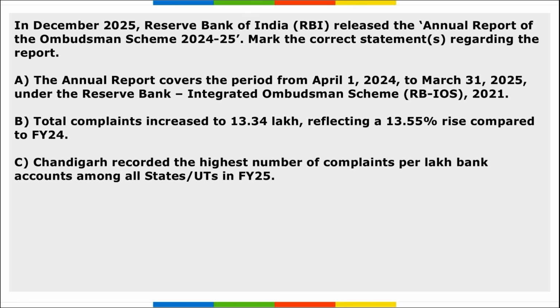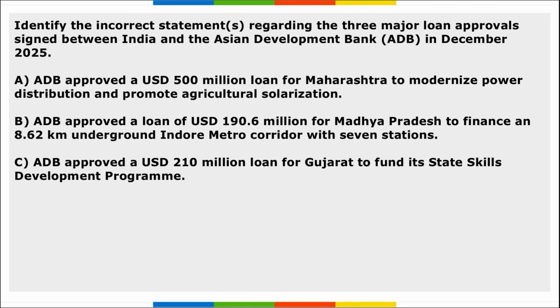Next, in December, RBI released the annual report of the Ombudsman Scheme. Mark the correct statement regarding the following. If we look at the options here, all three of them are rightly mentioned. Next, identify the correct statement regarding the three major loan approvals signed between India and the Asian Development Bank in December. If we look at the options here, we have to find the incorrect statement. So A is right, B is right, C is wrongly mentioned, which is our answer.